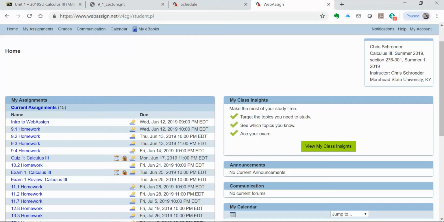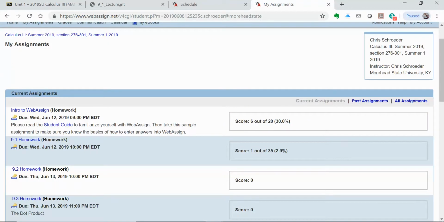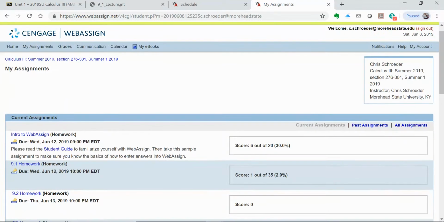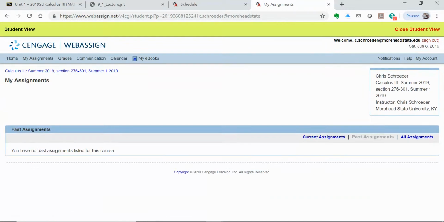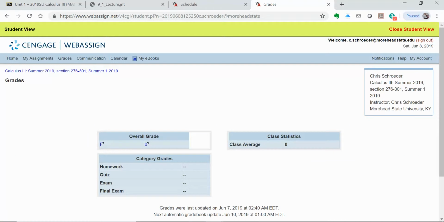You can see the assignments are all going to be here. My assignments are listed as well. All these little keys mean they have a password, and you know where to find those passwords. That'll be on Blackboard. If you do miss an assignment, you can go to Past Assignments, and there'll be a list of the ones you've missed, and you'll be able to request an extension there. You'll have a running total of your grades here. It doesn't update automatically, so if you complete an assignment and your grade doesn't change, don't be alarmed. It's set to update every so often, 3 or 4 times a week, so just be patient.